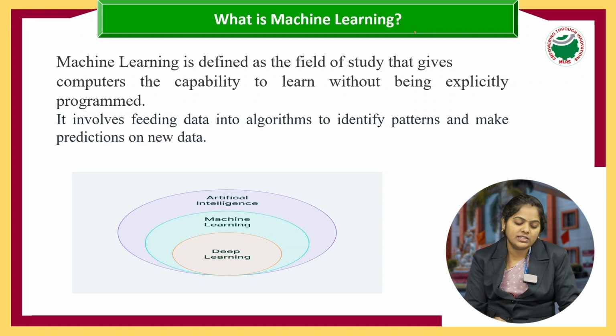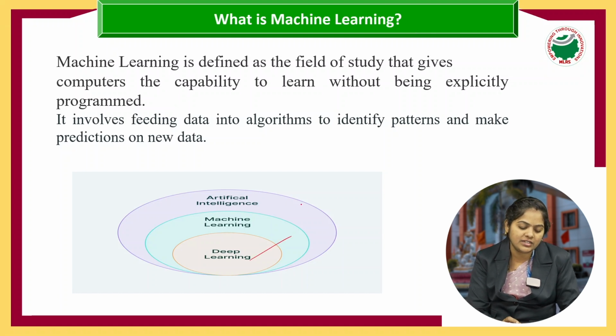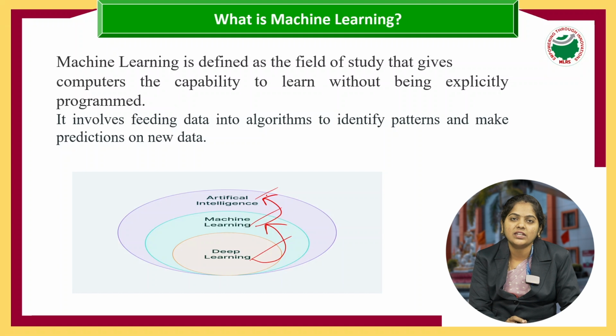Okay, so let's see this diagram. So we have deep learning, machine learning and artificial intelligence. Deep learning is a subset of machine learning. Machine learning is a subset of artificial intelligence. When we are learning artificial intelligence, we need to know what is machine learning and what is deep learning first.